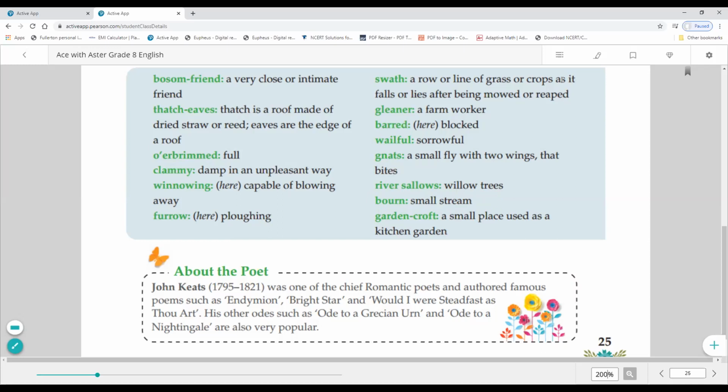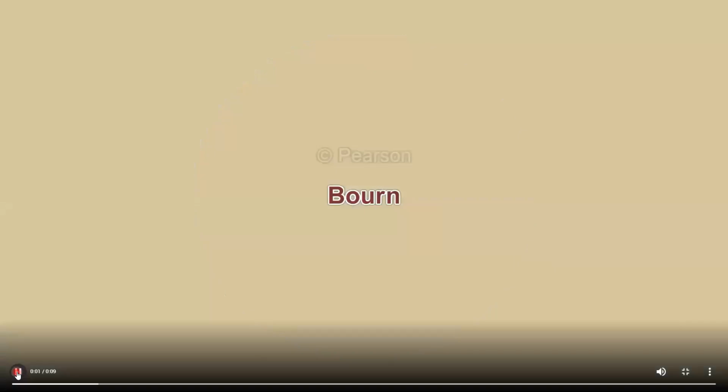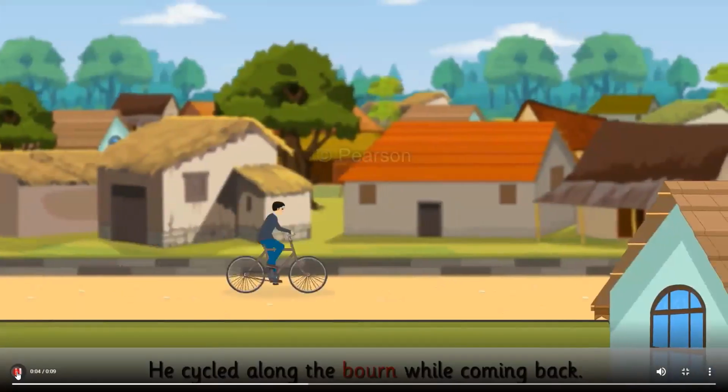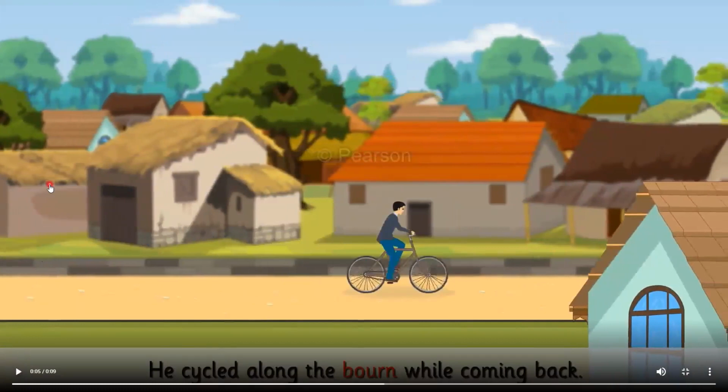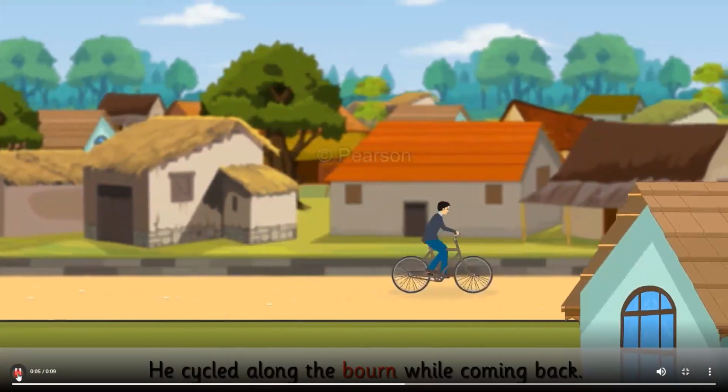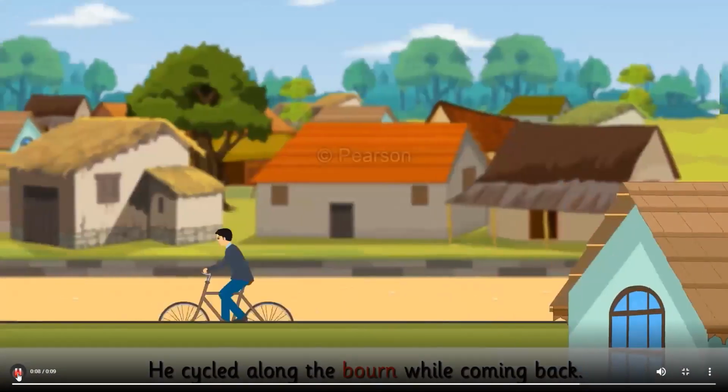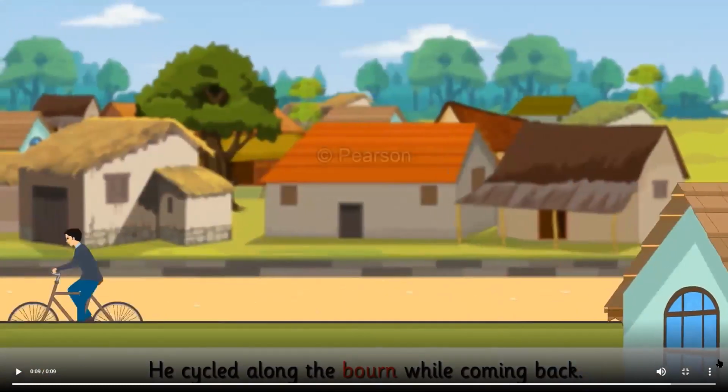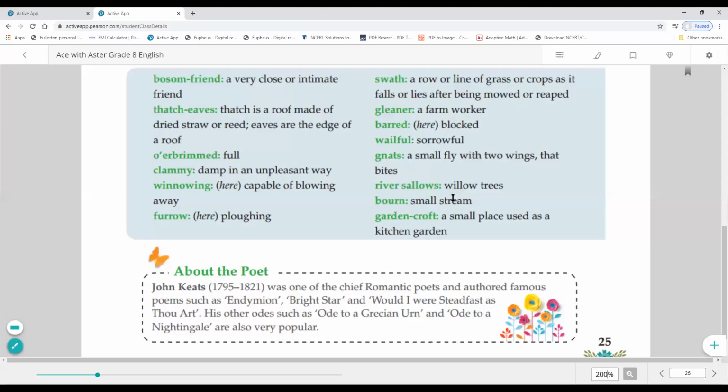So here is an example related to bourn. Now here there is the example. He cycled along the bourn. यानी stream के side में he is cycling along the bourn while coming back. And the last word meaning is garden croft, which means a small place used as a kitchen garden.